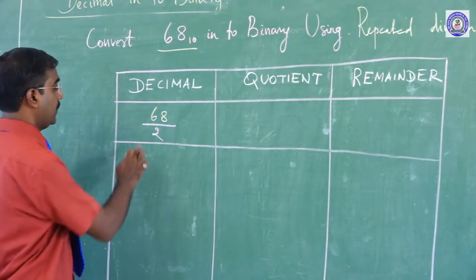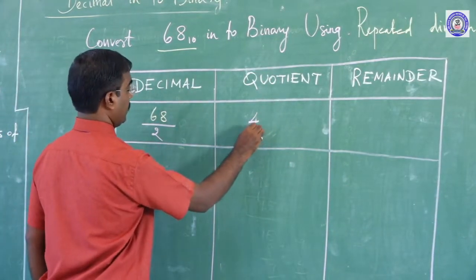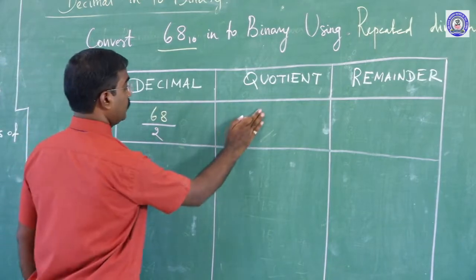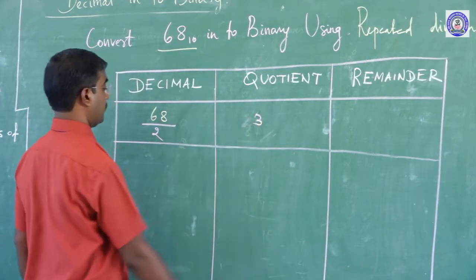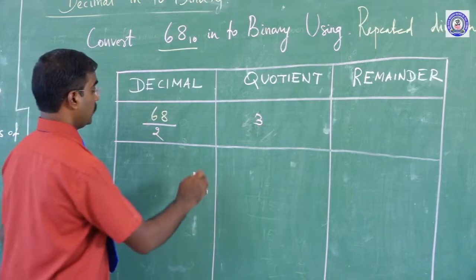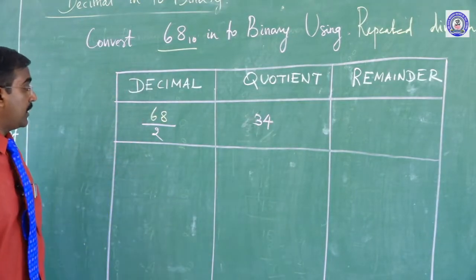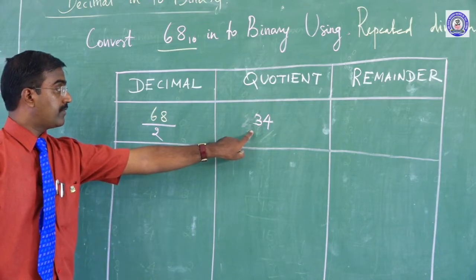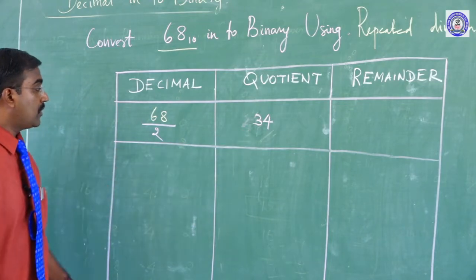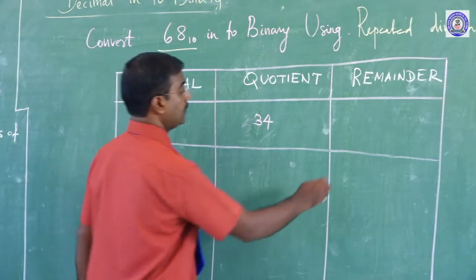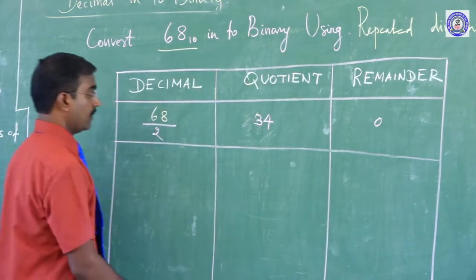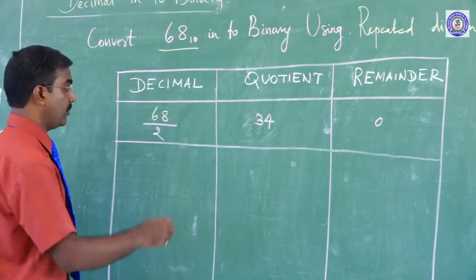How much is the quotient? 2 threes are 6, 2 fours are 8. So the quotient value is 34. Sir, what is the remainder, sir? There is no remainder, that is why 0.